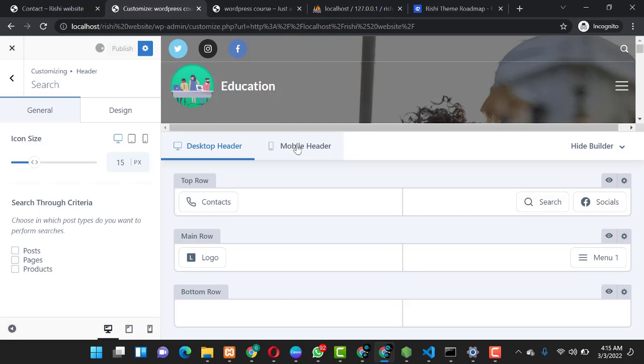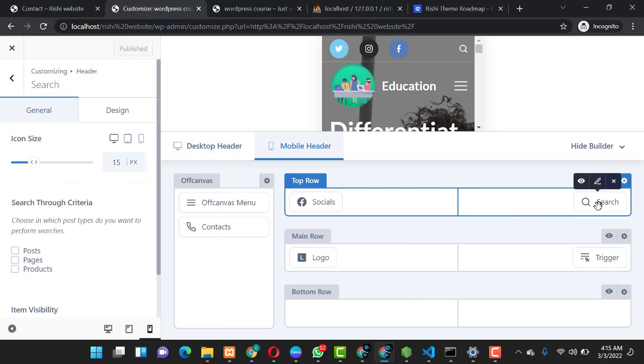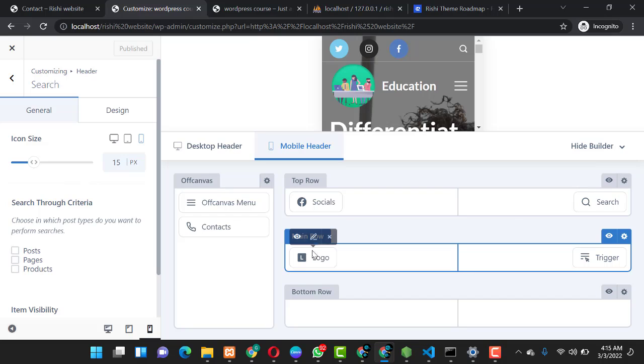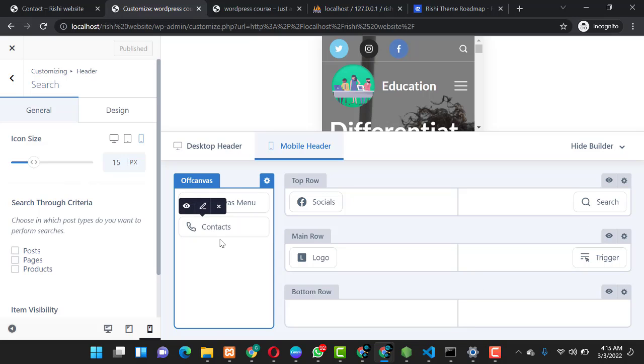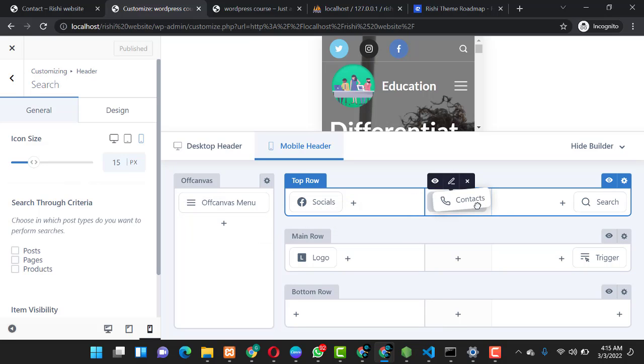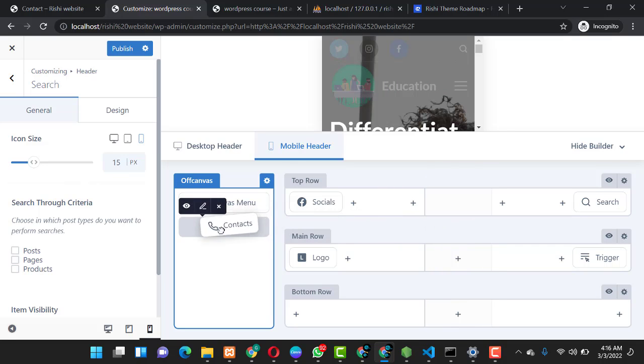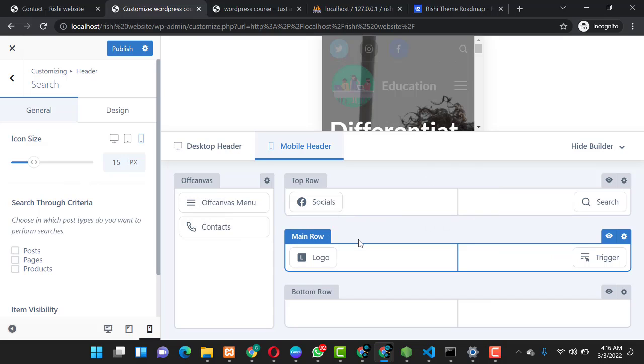You can also check on the mobile header. This is how the mobile header is. You check on social media, check on this logo and your menu, and you can still add your contact information if you wish. Just know that adding your contact info will crowd it a little bit and cause things not to be properly arranged. So that is all about customizing the menu. Don't forget, you publish your work.